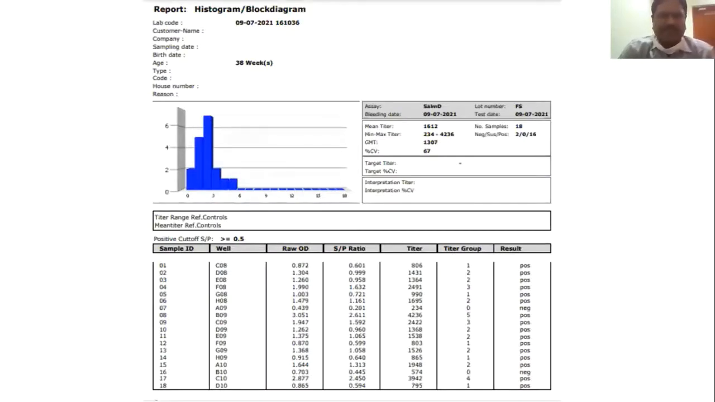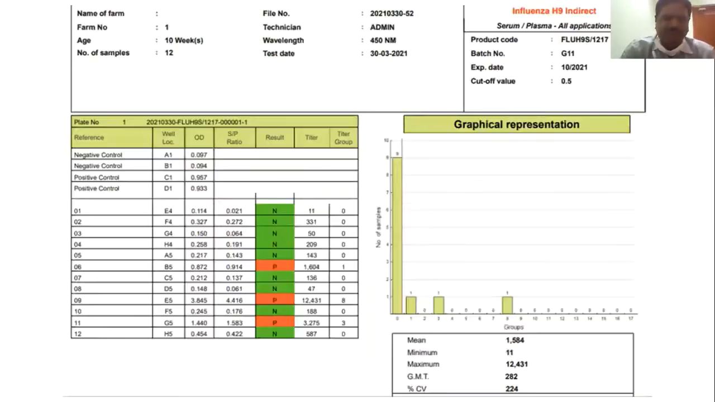This is another format from a different company. Here also you have individual sample details, as well as the mean titer, maximum and minimum titer, how many samples were tested, how many are positive, suspected or negative, and the CV percentage. This is also another company, the IDvet format. This also gives individual sample details, and also the mean titer, maximum and minimum titers, geometric mean titer, as well as the coefficient of variation.